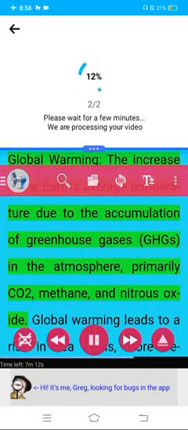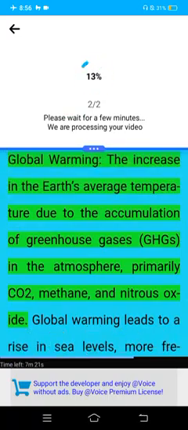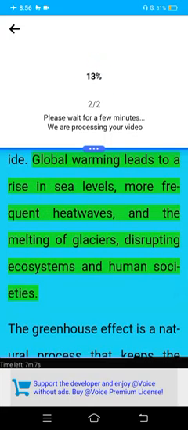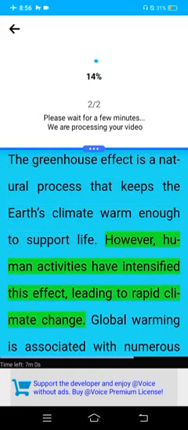Global warming. The increase in the Earth's average temperature due to the accumulation of greenhouse gases, GHGs, in the atmosphere, primarily CO2, methane, and nitrous oxide. Global warming leads to a rise in sea levels, more frequent heat waves, and the melting of glaciers, disrupting ecosystems and human societies. The greenhouse effect is a natural process that keeps the Earth's climate warm enough to support life. However, human activities have intensified this effect, leading to rapid climate change.